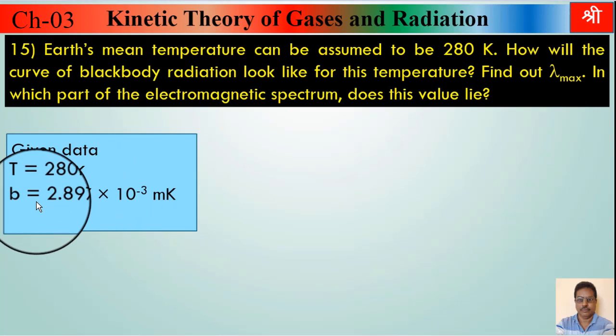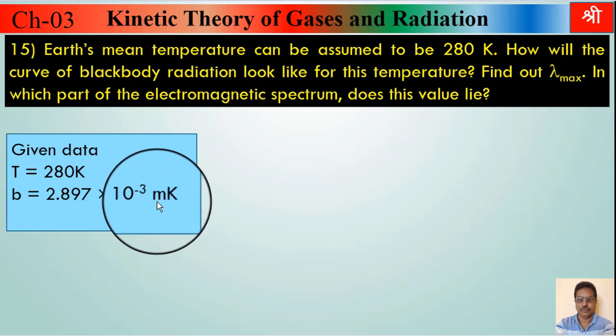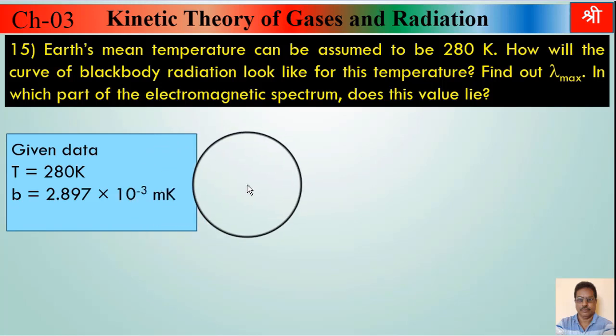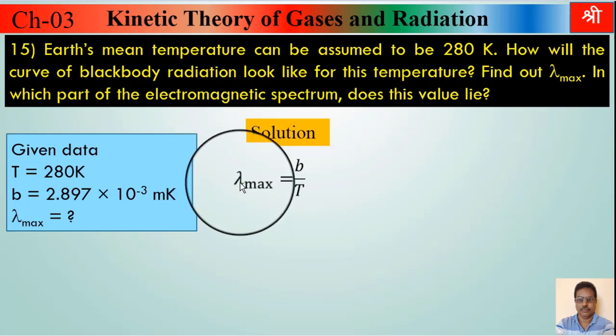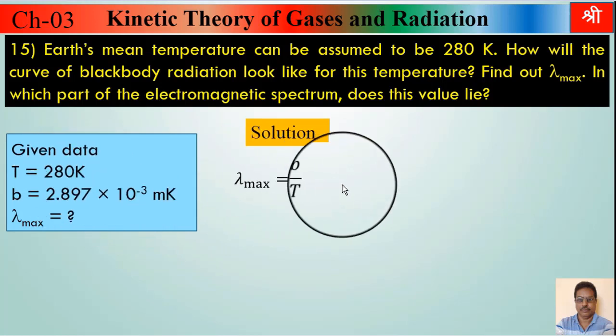B is Wien's constant, 2.897 into 10 raised to minus 3 meter Kelvin. Meter is the unit of wavelength and Kelvin is the unit of temperature. We have to find lambda max. So Wien's displacement law, very simple: lambda max equal to B upon T. B is given, T is given.